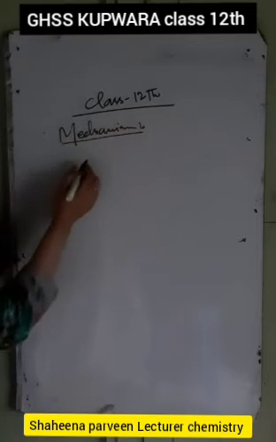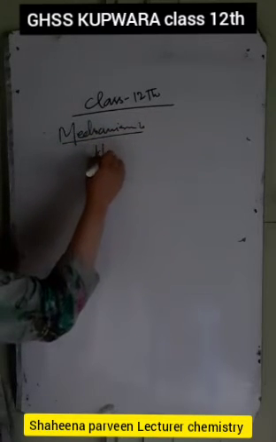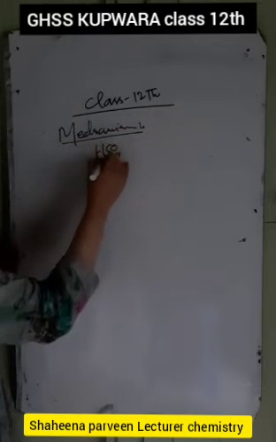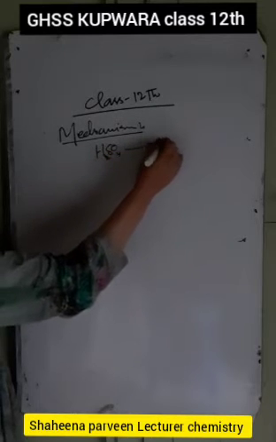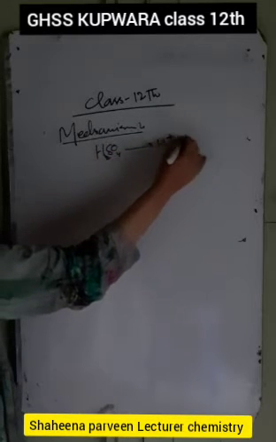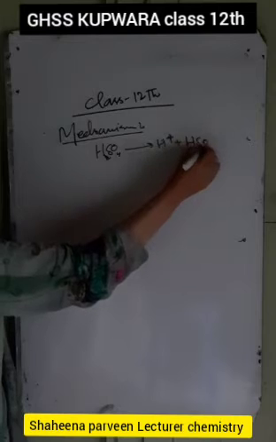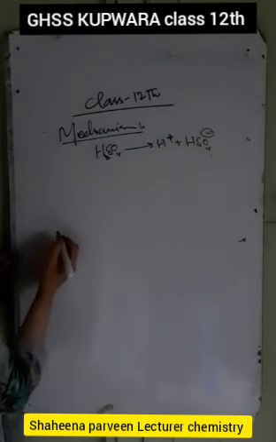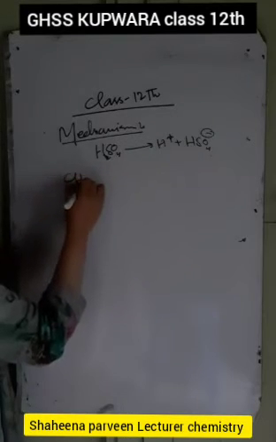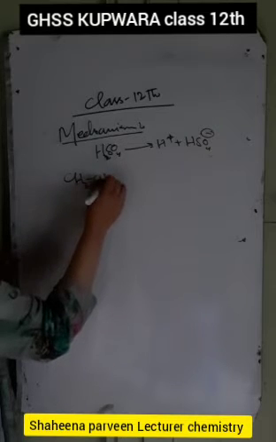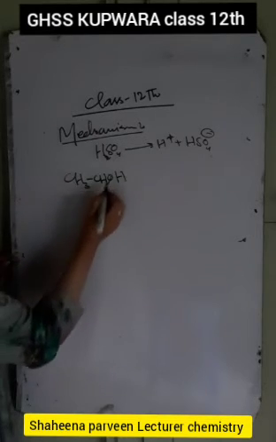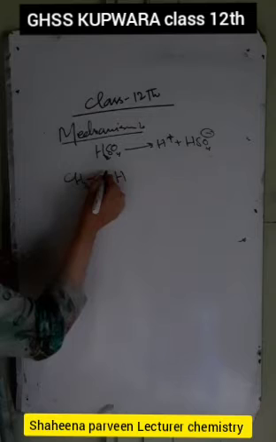In the mechanism, we have H2SO4. It's an acid. It gives me H positive plus HSO4 negative. Then we have the alcohol CH3CH2OH. Methanol is what we have, no, ethanol is what we have.